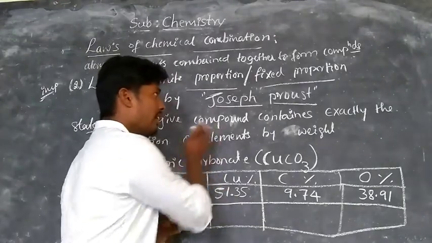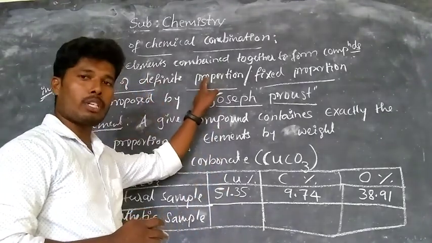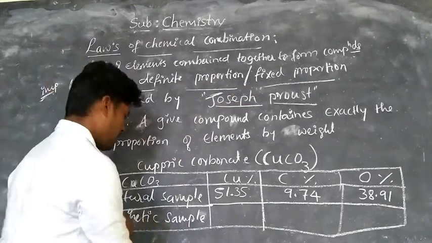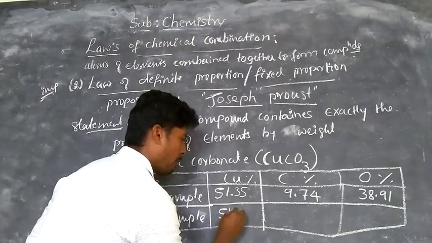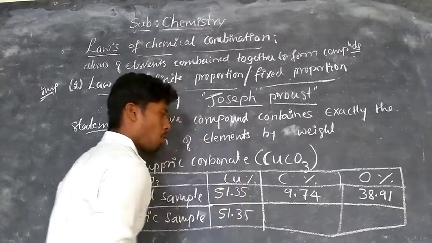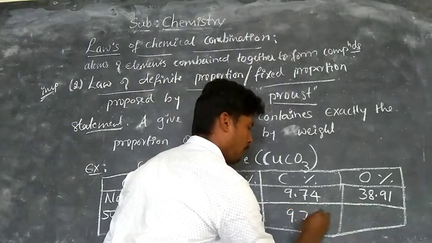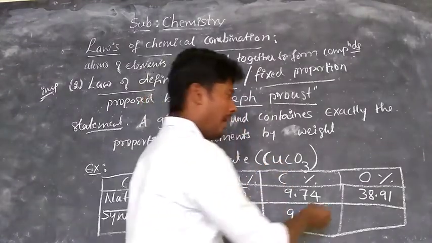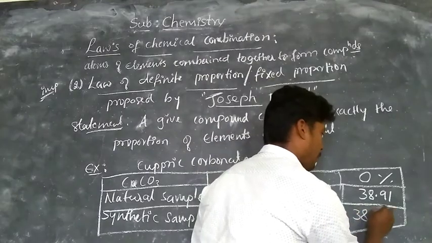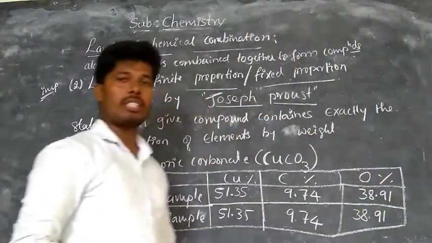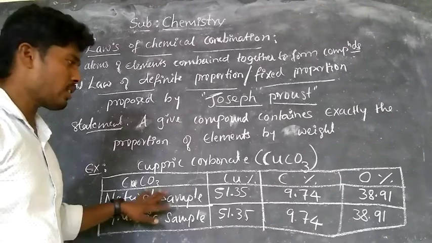That only says the law of definite proportion or fixed proportion. Here the synthetic sample also contains 51.35 percent of copper, 9.74 percent of carbon and 38.91 percent of oxygen. Okay, I hope you understand, students.